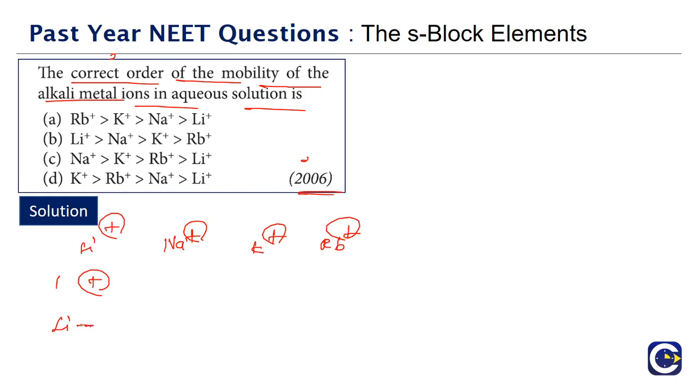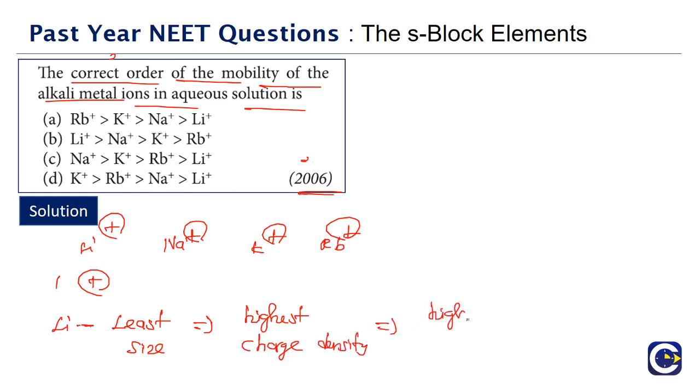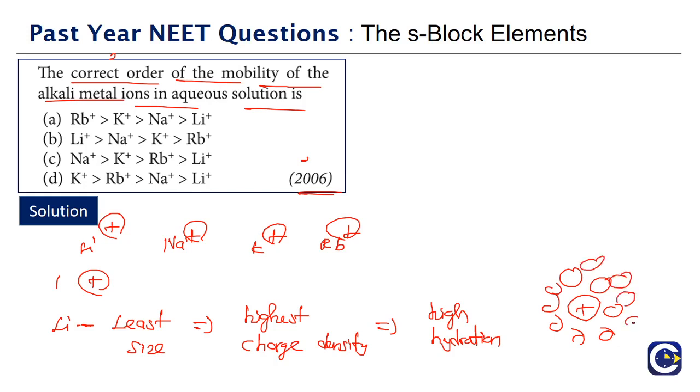Lithium has the least size, which means it is going to have the highest charge density. That will result in high hydration, meaning it can attract more water layers around it. Because of the high charge density, and I'm just giving you one rough number, it may be able to attract some 50 water molecules around it. Then sodium will be able to attract only some 30 or something like that.